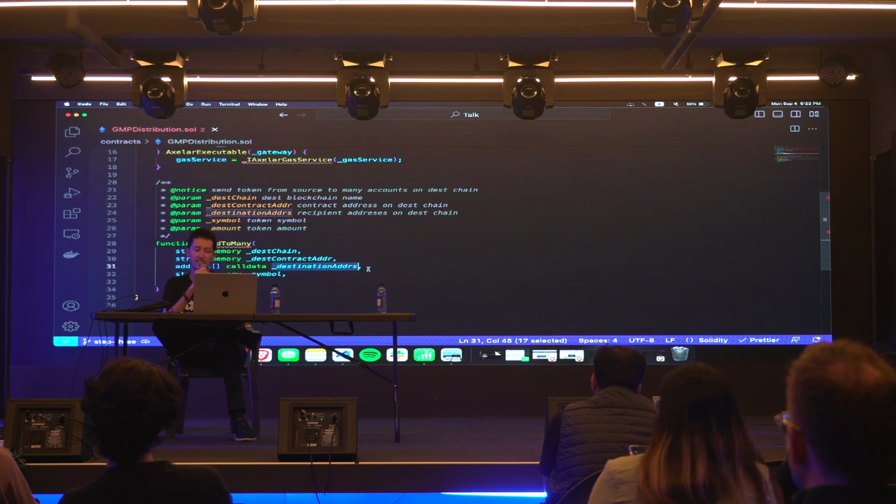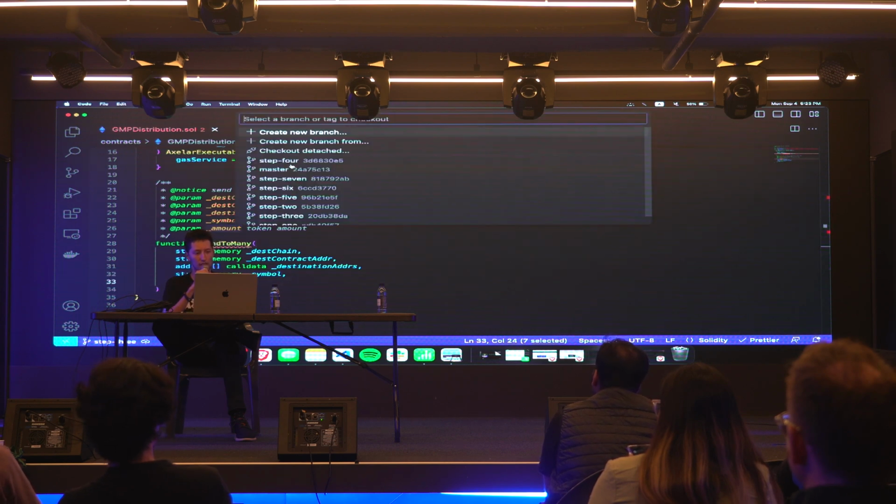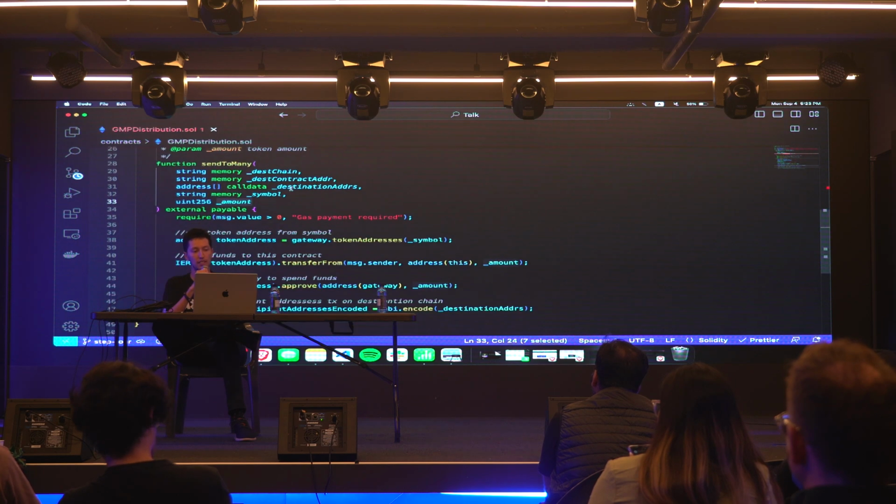Third parameter is destination addresses, which I also will return to in the future. Then we have symbol and amount. This is our ERC20 token, like which token are we sending and how much of this token do we want to send. If we go to step 4, we start writing out this function.